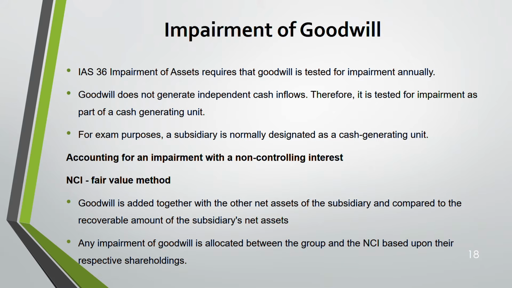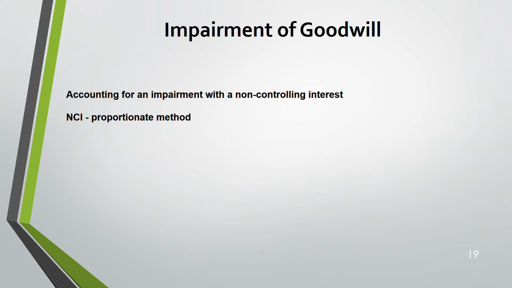But when it comes to the next method, that is proportionate method, only the parent's goodwill is there. So that allocation does not come. Whatever goodwill impairment is there, totally goes to the parent. Okay? Because only the goodwill that goes to the group or the parent is calculated.